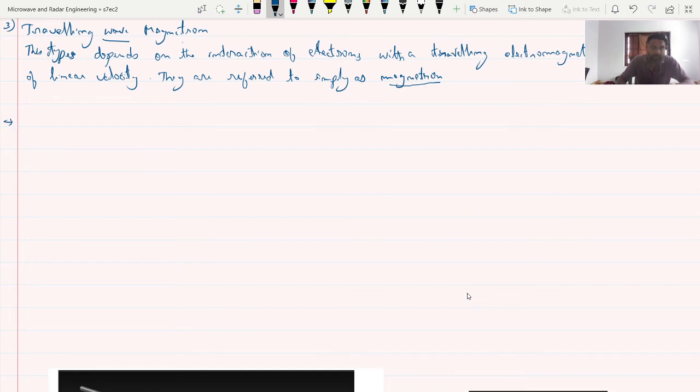The point is, negative resistance magnetron, that is called the split anode magnetron.